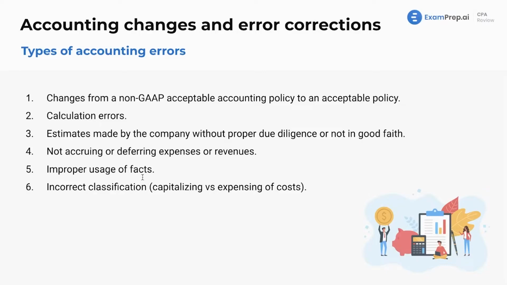Improper usage of facts, that's another error. We've got to change that, update that immediately. And lastly, incorrect classification. This is a big one: capitalizing versus expensing of costs. We'll see this in so many sections here. If there's one thing I really personally want you to know on this test, it's capitalizing versus expensing of costs. Remember, these go to the assets on the balance sheet. These go to expenses on the income statement.